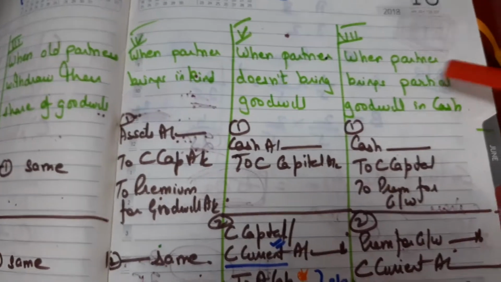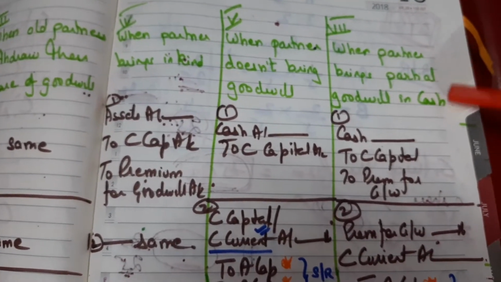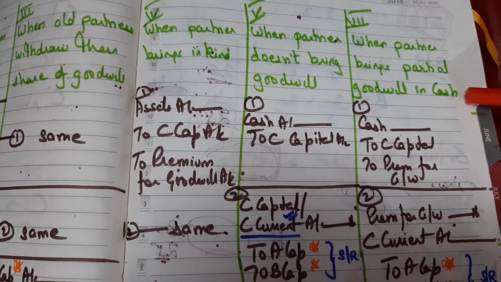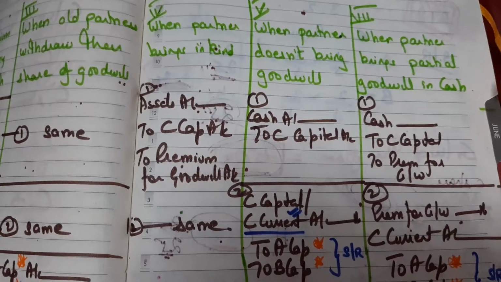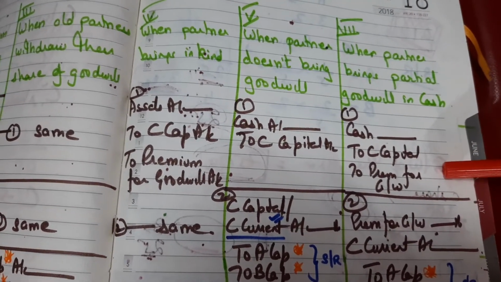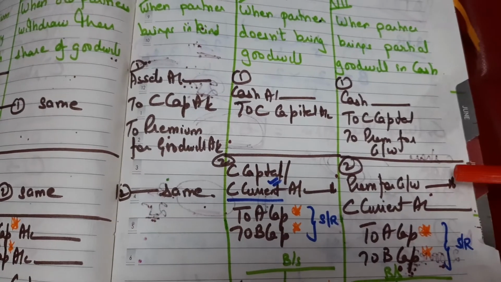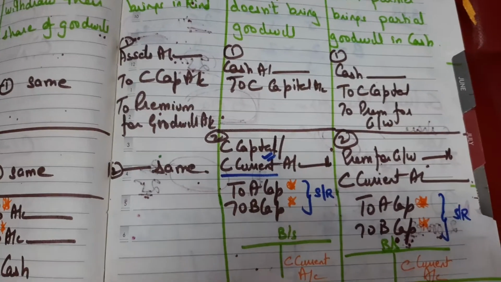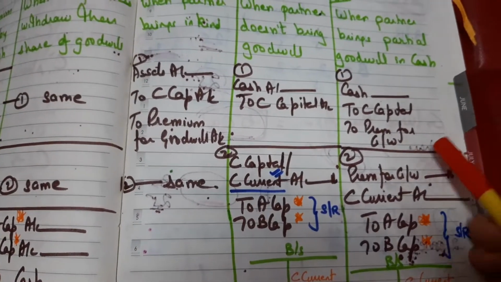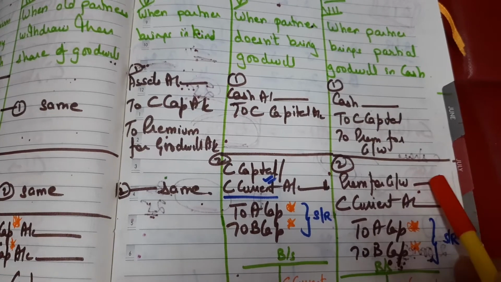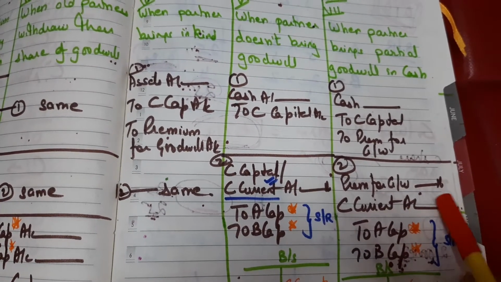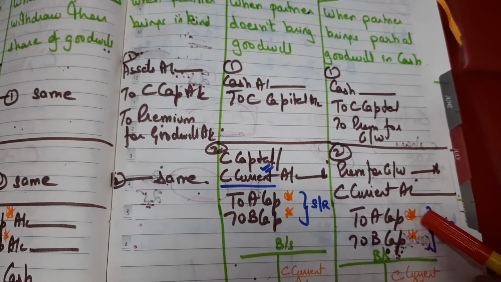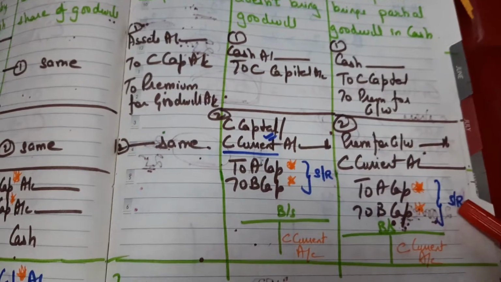The last case is when a partner brings partial goodwill in cash. That means instead of 40,000, he is bringing 25,000 in cash and 15,000 he is saying I'll give afterwards. So in the first entry, premium for goodwill will be credited with 25,000. In the second entry, premium for goodwill will be credited with 25,000 and C's current account will be credited with 15,000, the amount which he has not brought. So in premium for goodwill the amount will come which he has brought, and in C's current account that amount will come which he has not brought. And this combination of two will be distributed among A and B in their sacrificing ratio.